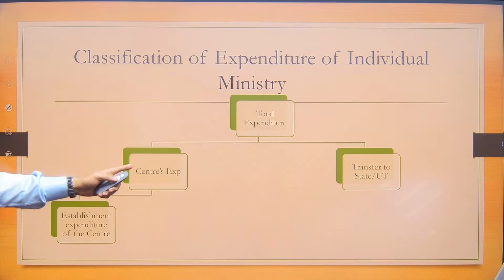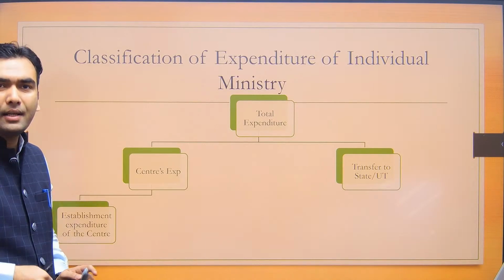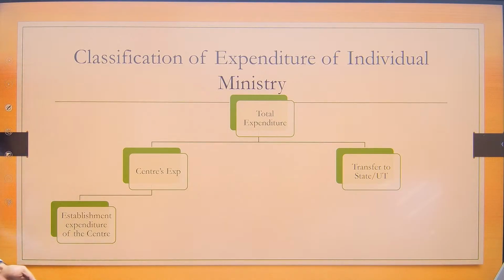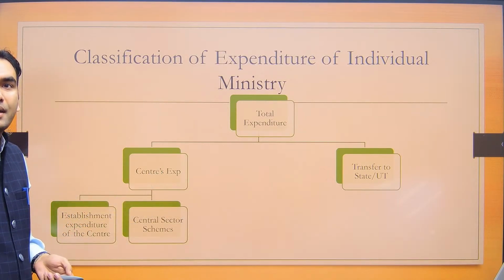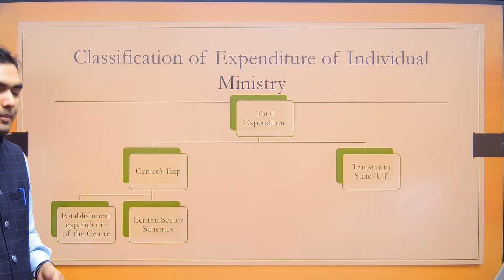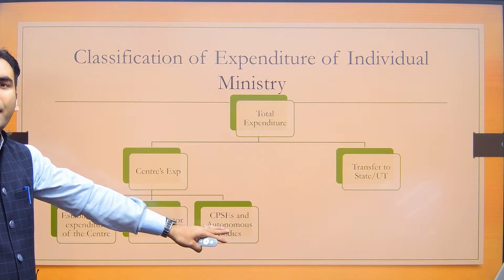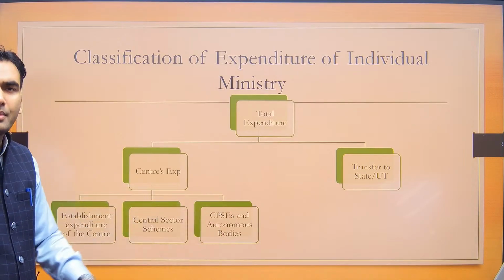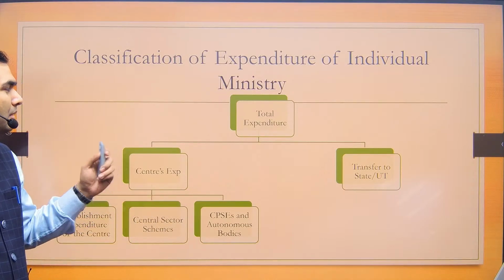Now, the own expenditure could be either establishment expenditure, like the salaries of the IAS officers, I mean your salary that will come, so salary of running this department or ministry. Second is central sector schemes. There are various central sector schemes running. Give me some example of central sector schemes. The third would be some central public sector enterprises, their expenditure, or some autonomous bodies, their expenditure. So all this will be part of the Centre's own expenditure.